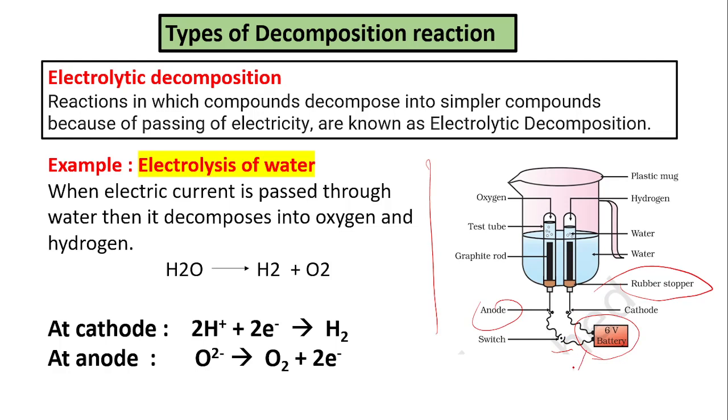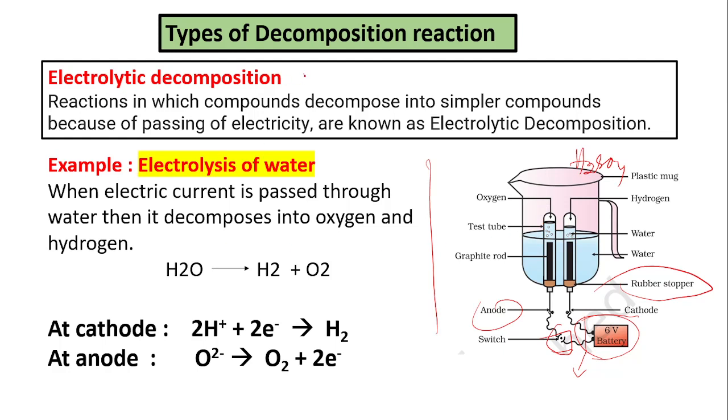It is ideal to conduct the experiment with a 6-volt battery and add a few drops of sulfuric acid inside the water, and now switch on the circuit. Then you will notice that some bubbles are coming out in the test tubes.